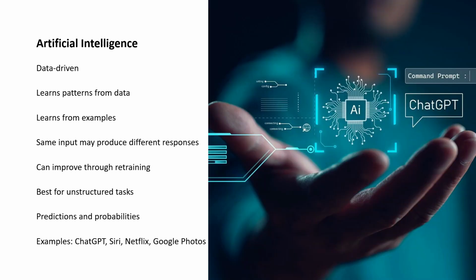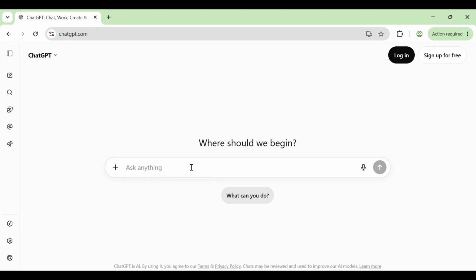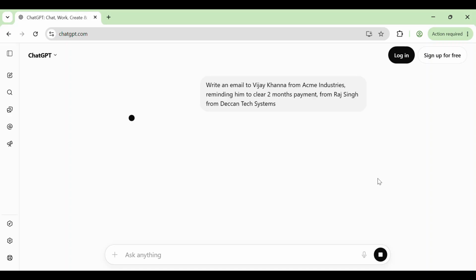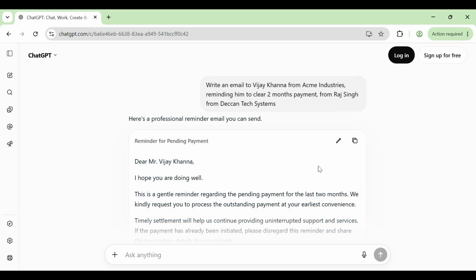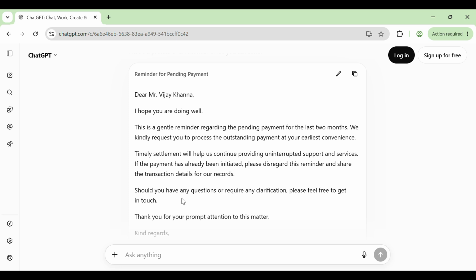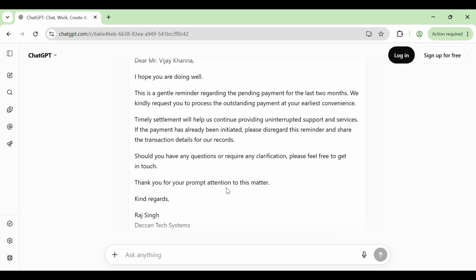Here's what makes AI special: the same input can produce different responses. Let us see a live demo. We ask ChatGPT to write an email to Vijay Khanna from Acme Industries, reminding him to clear 2 months' payment from Raj Singh from Deccan Tech Systems. Watch what ChatGPT generates. Look at this email. It's very formal, professional language, proper salutation, structured paragraphs. The tone is businesslike and serious. It says, "Kindly clear the outstanding amount, and we would appreciate your prompt attention." This is perfect for a formal business setting where you need to sound professional and official.